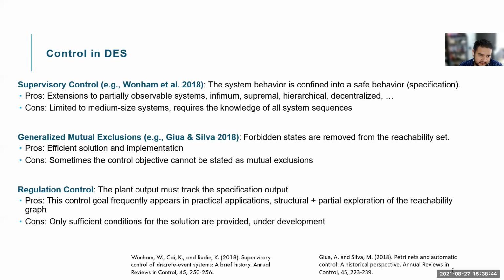What we look for in the regulation control are specifications that tell us a pattern of output signals that the engineer wants to see in the plant. So the engineer doesn't have some states or some trajectories that have to be enforced or have to be forbidden. He only has some high-level description of what he wants to observe in the plant. And during the synthesis of the controller, we compute some trajectory that provides this output pattern.